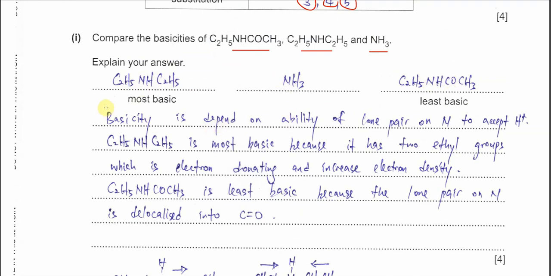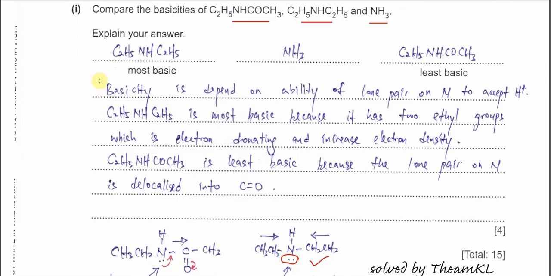Okay, so first you just mention what basicity is. Basicity depends on the ability of the lone pair on nitrogen to accept a proton or hydrogen ion. After that, you need to mention the most basic and the least basic one.